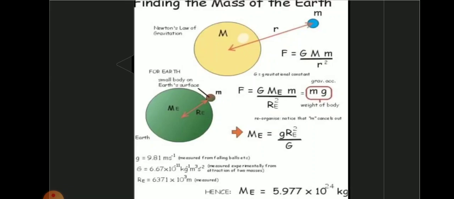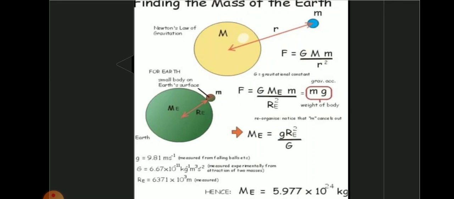You can see two diagrams now. See the first diagram. Do you understand this first diagram? This first diagram tells about the universal law of gravitation. That is, a small object whose mass is m, a bigger object whose mass is capital M, separated by a distance r, and their force of attraction is given as F is equal to GMm by R squared.